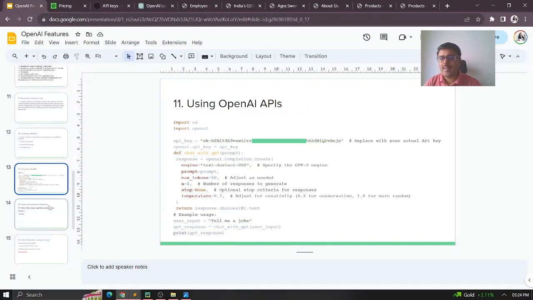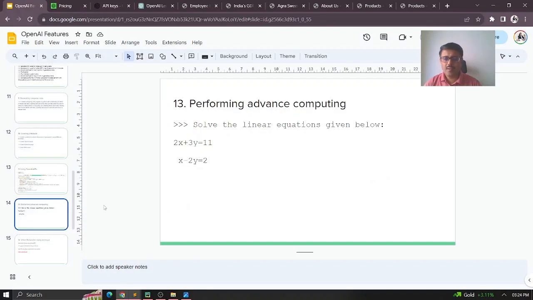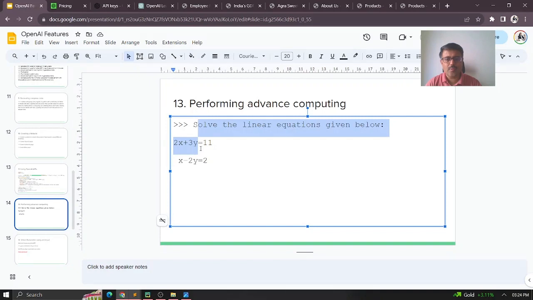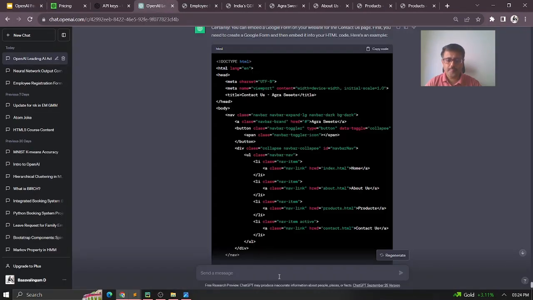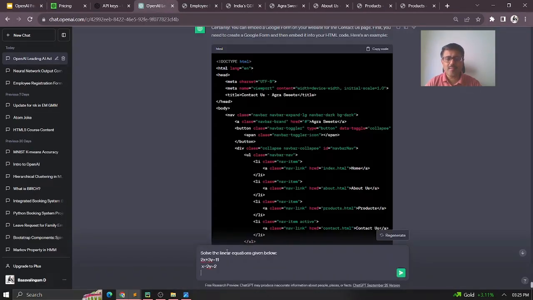The next part is whether I can use ChatGPT to solve advanced computing like linear algebra equations. Let us see how we can solve this one now. Let's go to OpenAI. I just say solve the linear equations given below. The two equations are there. Ultimately, I'm interested in finding the value of x and y. I'm just giving it here.